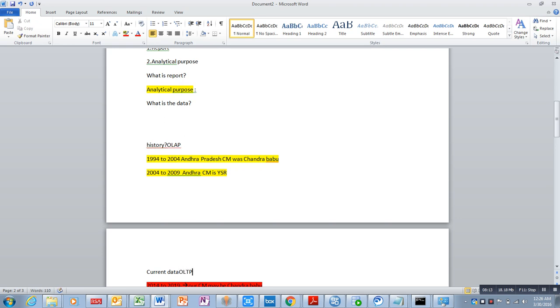OLAP is online analytical processing, which is nothing but history data which we cannot change, which cannot be violated, but current data can be changed, can be violated. It's history data, it's current data. This is the basic difference between OLTP and OLAP.